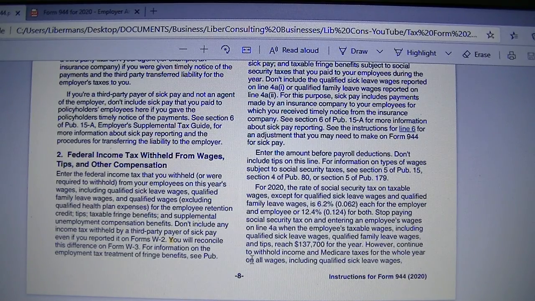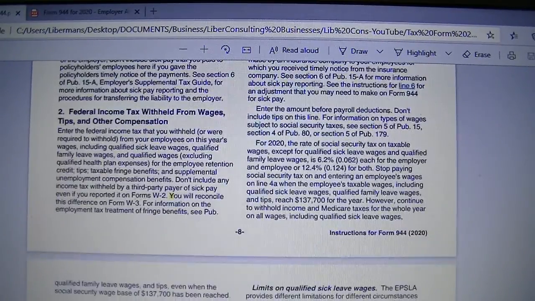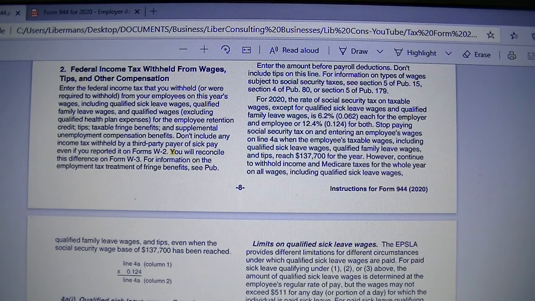However, continue to withhold income and Medicare tax for the whole year on all wages, including qualified sick leave wages and qualified family leave wages and tips, even when the Social Security wage base of $137,700 has been reached. So that's the threshold.